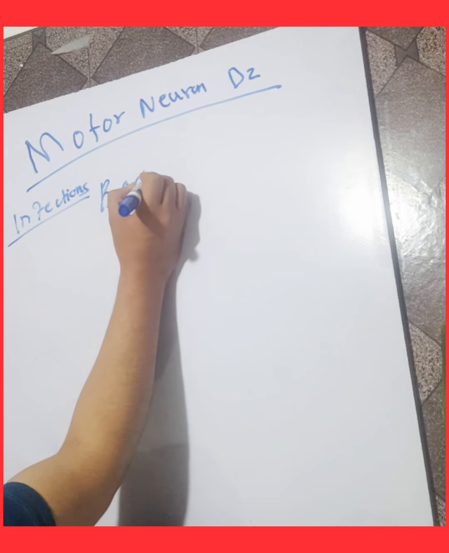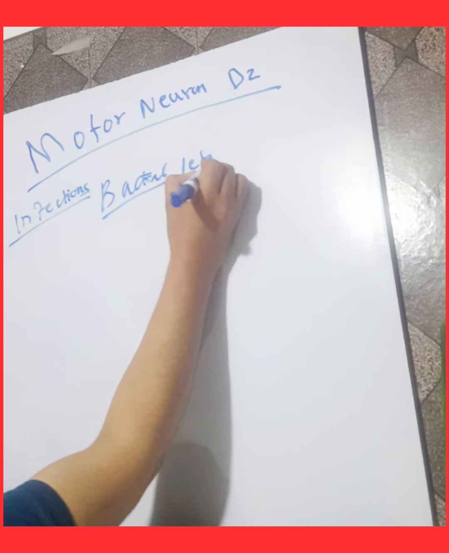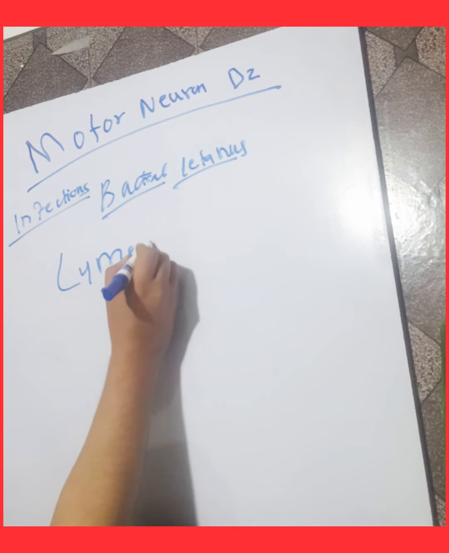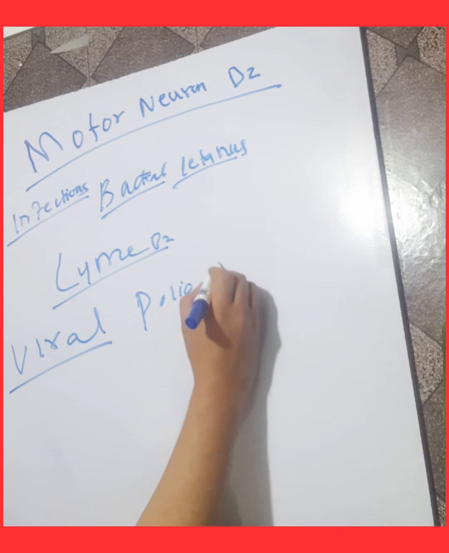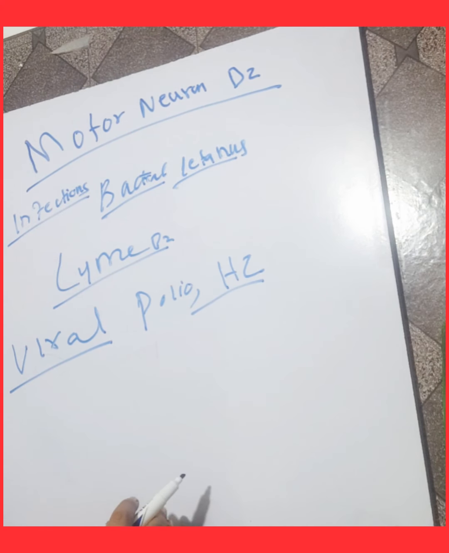Infection can also cause motor neuron disease. Examples may be bacterial or viral. The bacterial causes are tetanus and Lyme disease, which can cause death of motor neurons. The viral causes are poliomyelitis and herpes zoster infection.